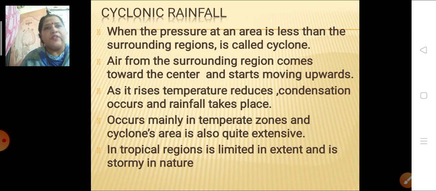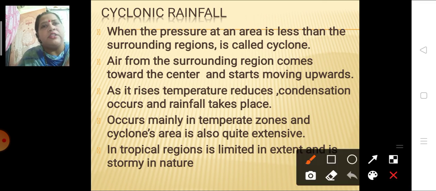Next we are going to learn about the cyclonic rainfall, that is the third type of rainfall. We have learned about the convectional rainfall, we have learned about the orographic rainfall. Now it is the cyclonic rainfall. What is a cyclonic rainfall? We have learned what is a cyclone. In our earlier classes we have learned what is a cyclone.